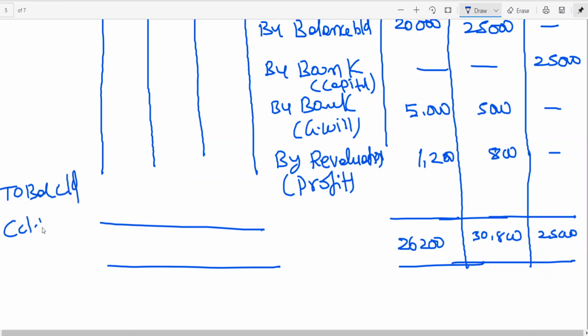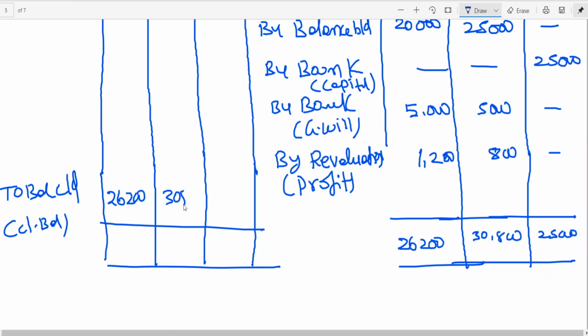This is called the closing balance. 26,200, 30,800, 25,000. Is this clear? These are the closing balances.